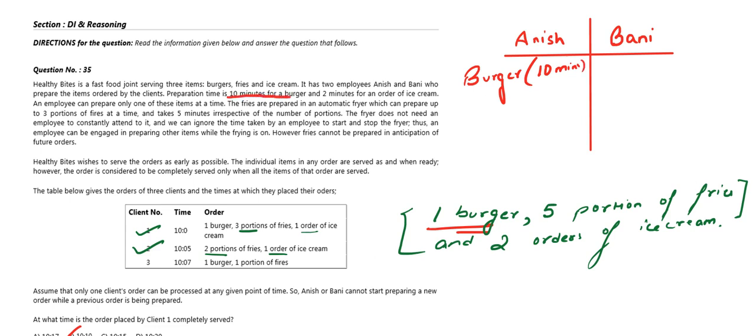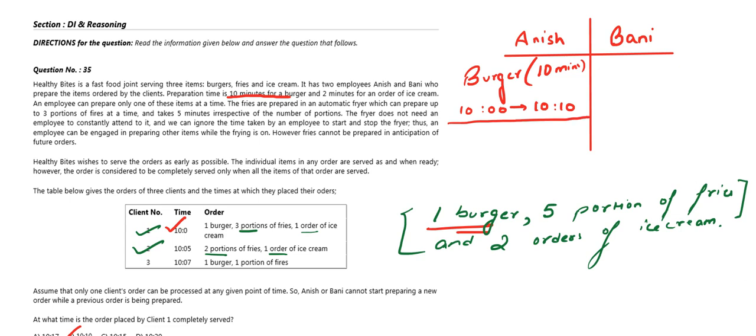And since he is starting at 10, we don't know whether it is am or pm, so let this be 10. He is starting his work at 10, so he will end his work at 10:10. So this is his duration of first order.